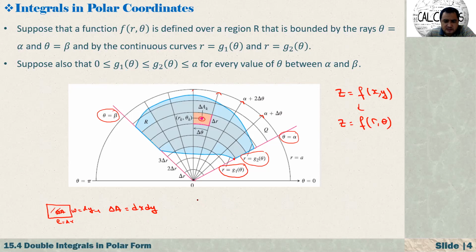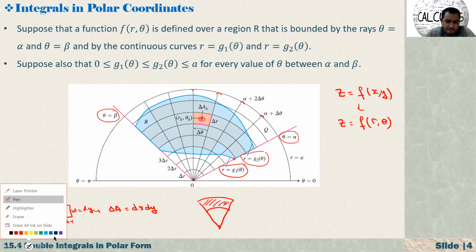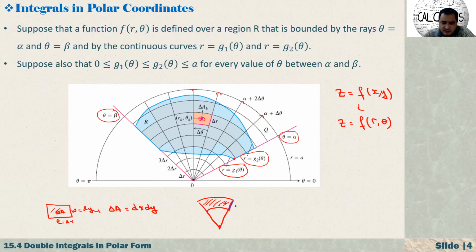Here we have something like this. Right? Okay, let me just draw like this. And okay, so we are talking about this region. We know that if this difference is, let's say, delta r, okay, and this one is